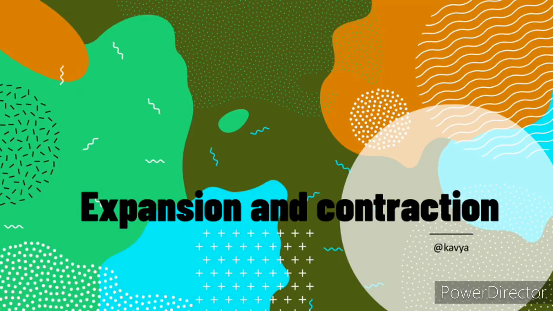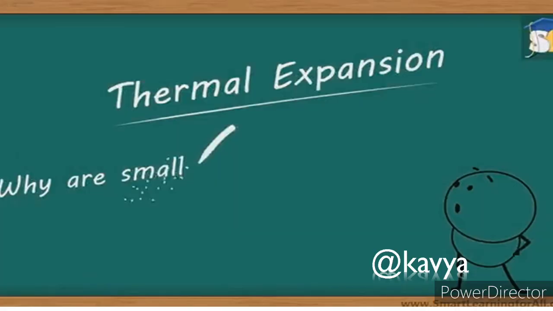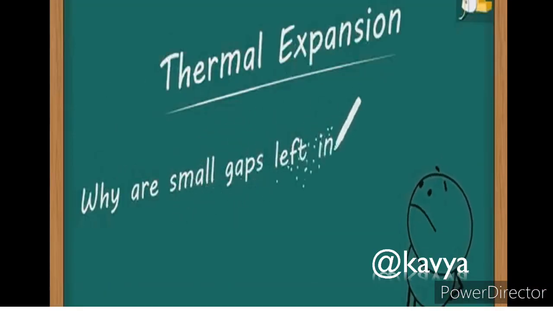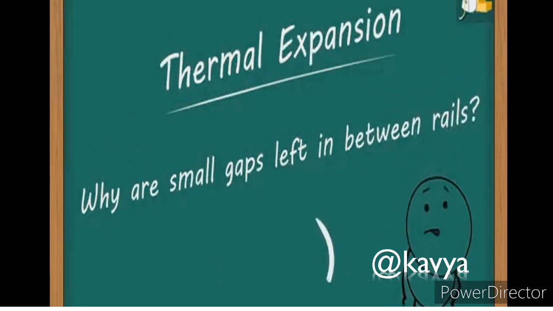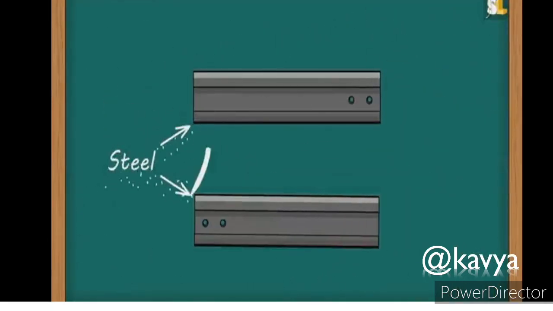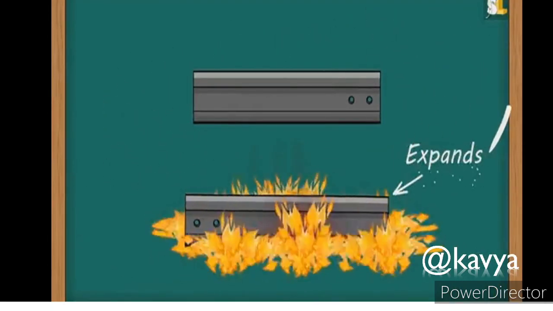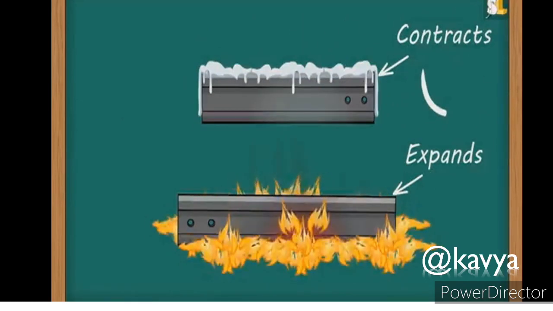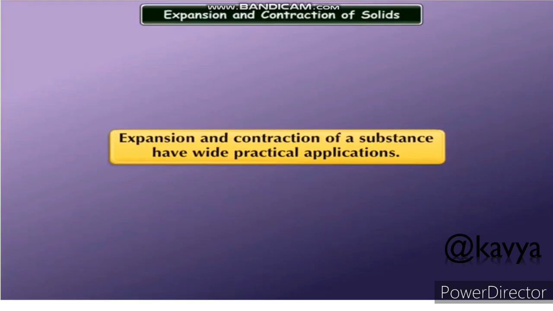Now we learn about expansion and contraction. Students, now we learn thermal expansion. Why are some gaps left between rails? Do you know? No. So let's see. This railway is mostly made up of steel. Steel expands on heating and contracts on cooling. Now we learn expansion and contraction of solids.